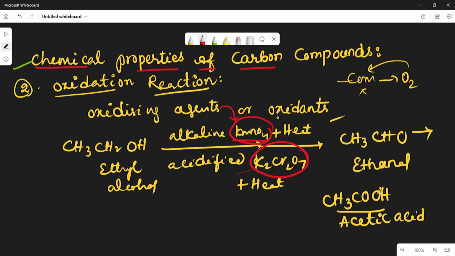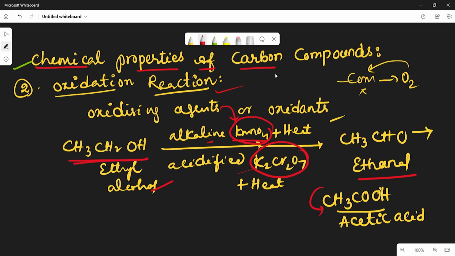They supply oxygen to the reaction and convert alcohols, first this ethyl alcohol, by heating in the presence of these oxidizing agents. These oxidizing agents give oxygen and convert the alcohol first into ethanal and then acetic acid. So this reaction is called oxidation reaction.